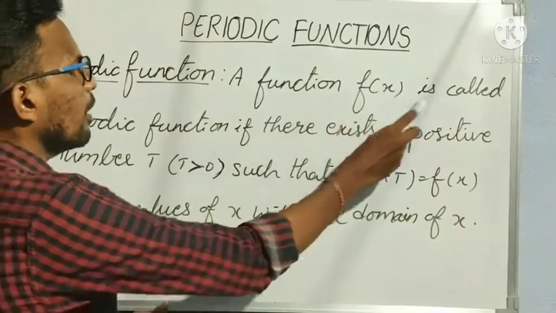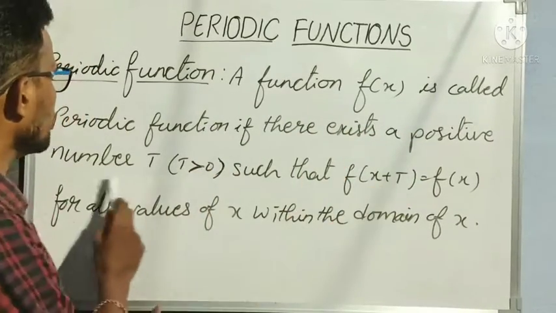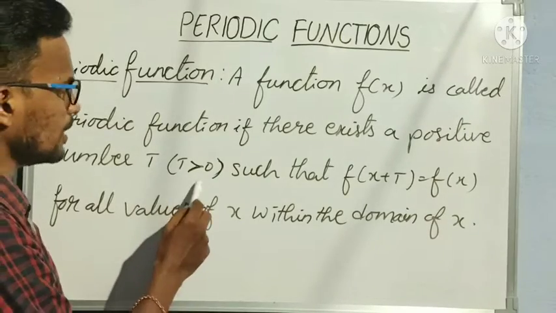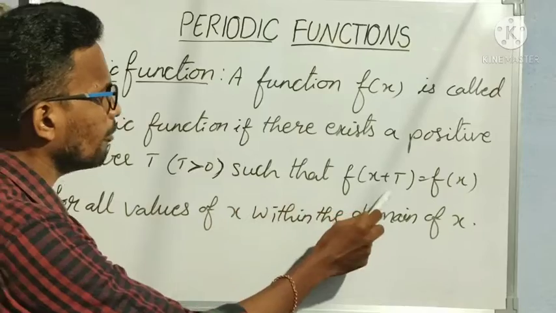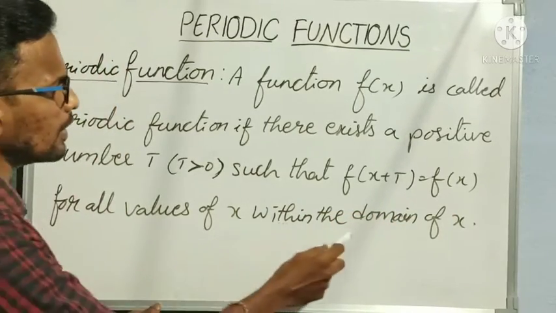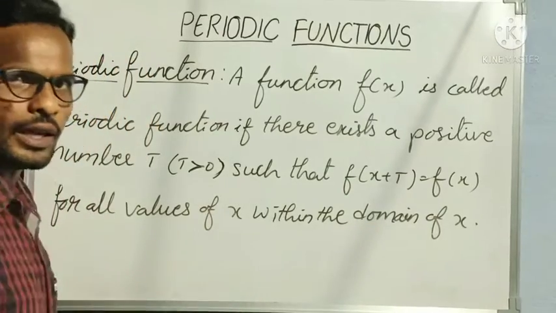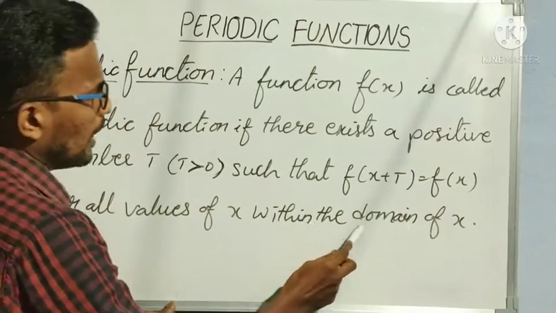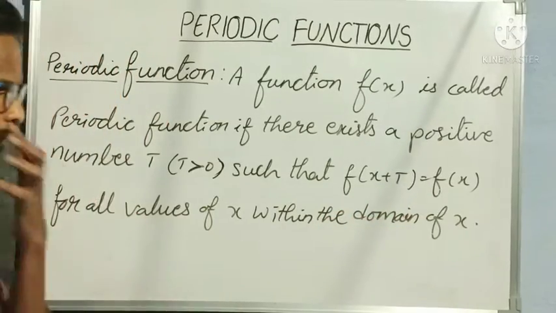A function f of x is called a periodic function if there exists a positive number t, that is t greater than 0, meaning t should always be positive, such that f of x plus t is equal to f of x for all values of x within the domain. Whatever values of x we take in the domain should satisfy this condition, that is f of x plus t is equal to f of x.